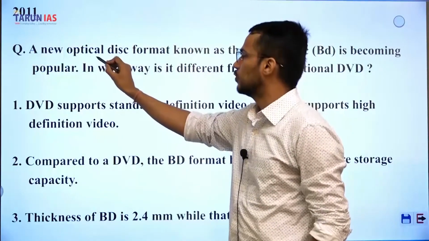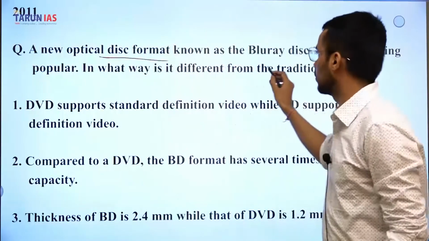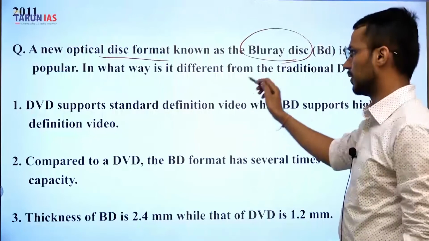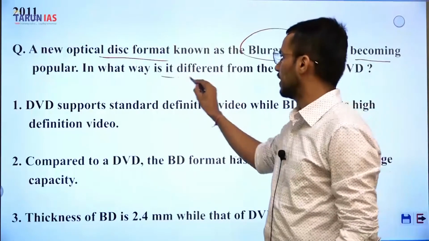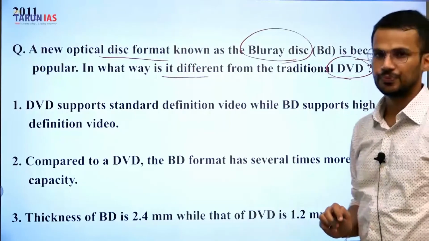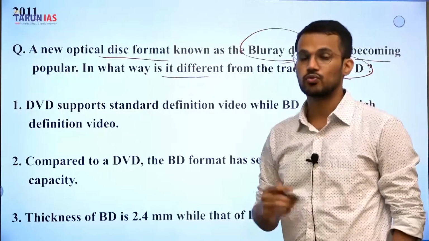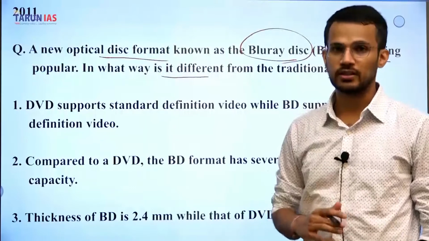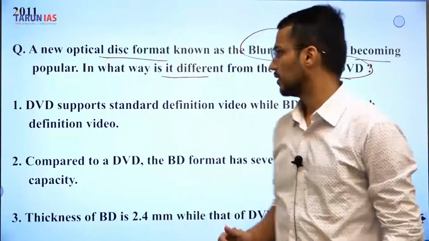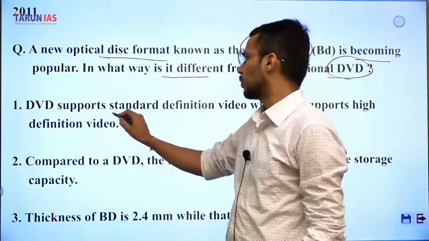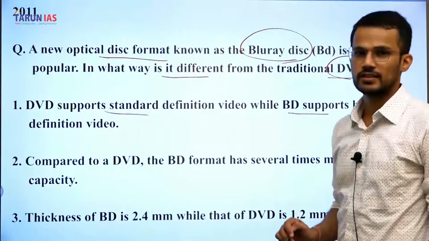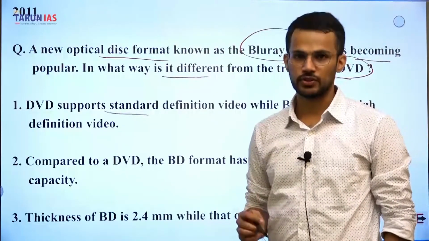The question is: a new optical disc format known as Blu-ray disc is becoming popular. In what way is it different from the traditional DVD? So we are supposed to find out the difference between Blu-ray disc and the traditional DVDs. First, DVD supports standard definition video while Blu-ray disc supports high definition video.